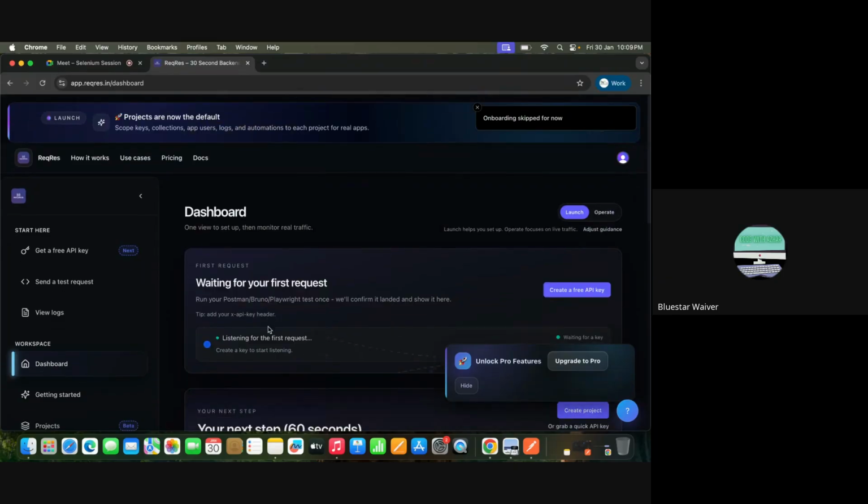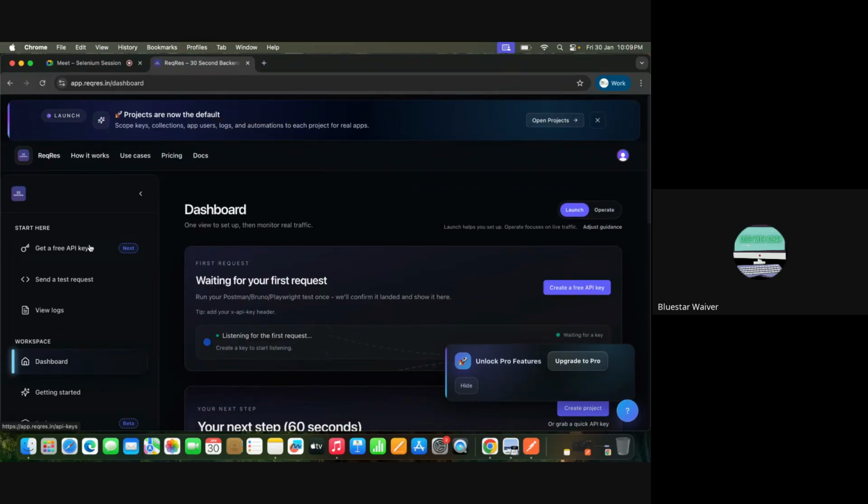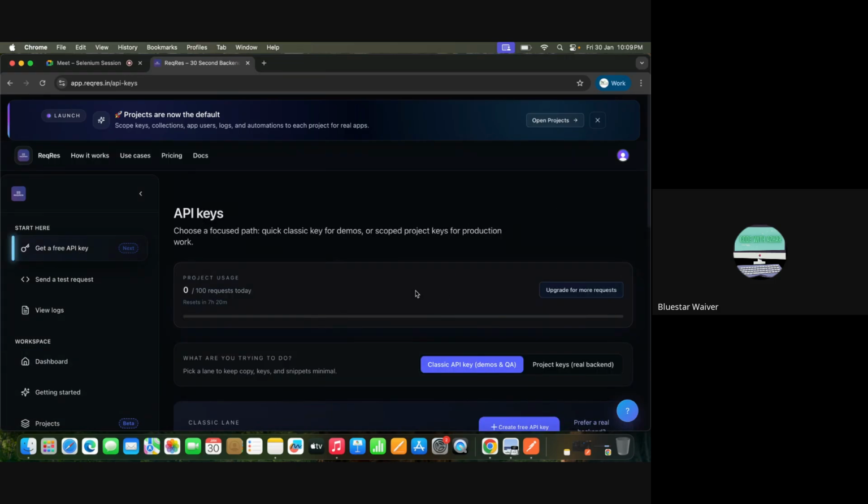Now you have to go here. The first thing you'll see is get a free API key. So this is really good. I think they allow 100 requests per day, so we will not use that much. Per day it will reset. Again, tomorrow you can do 100 requests. This is very, very good. You can do n number of things. Let me click on get a free API key. See, 100 requests you have, etc.